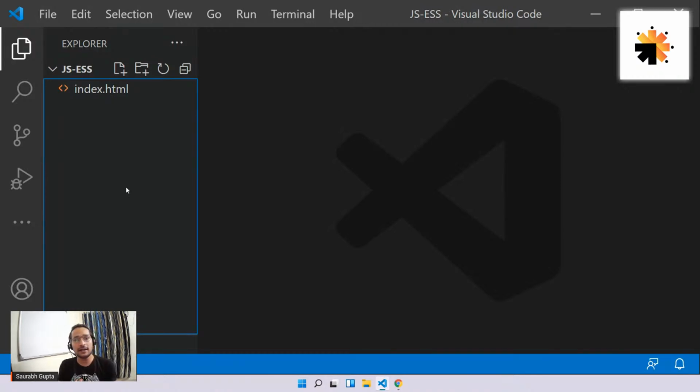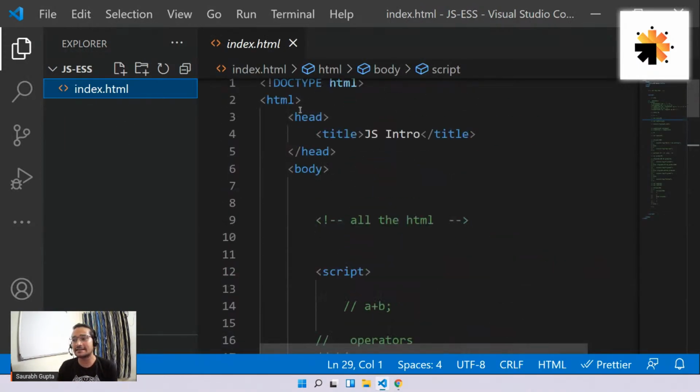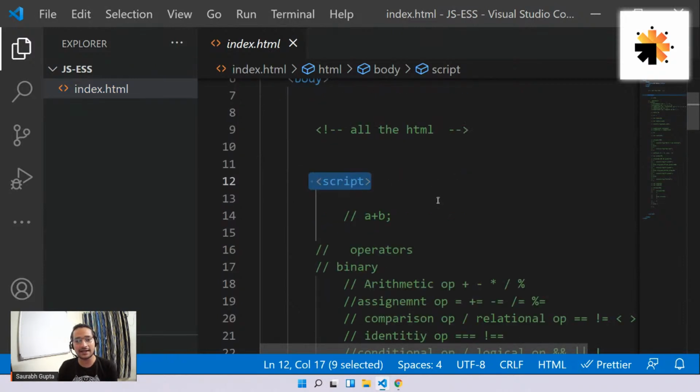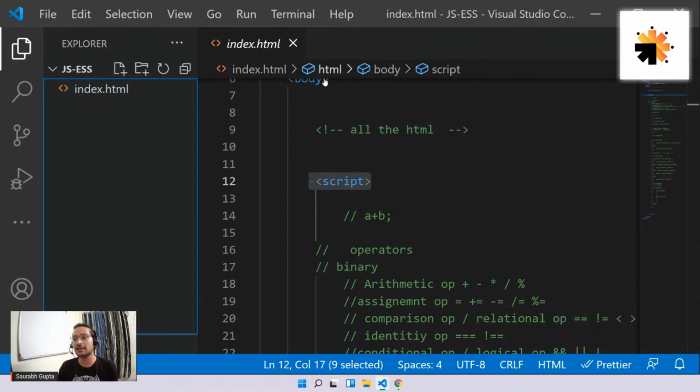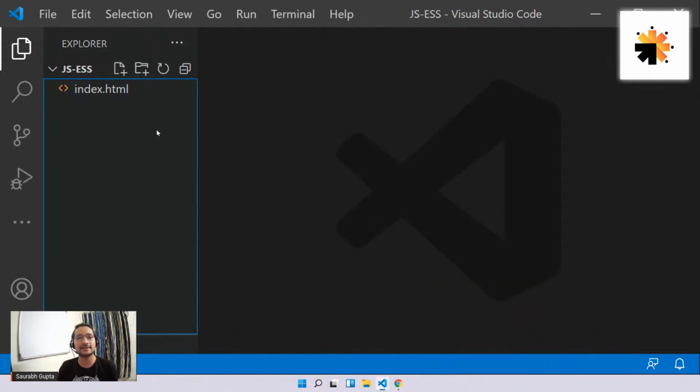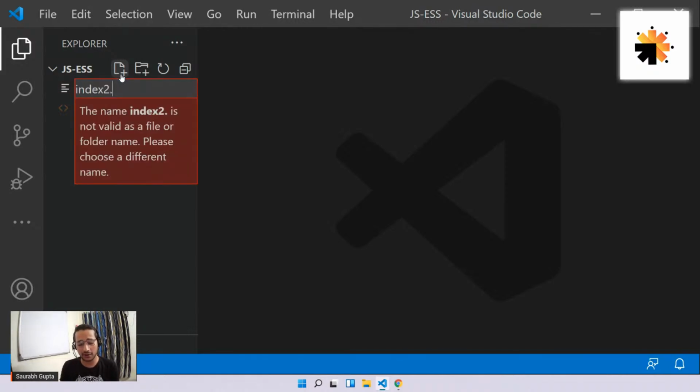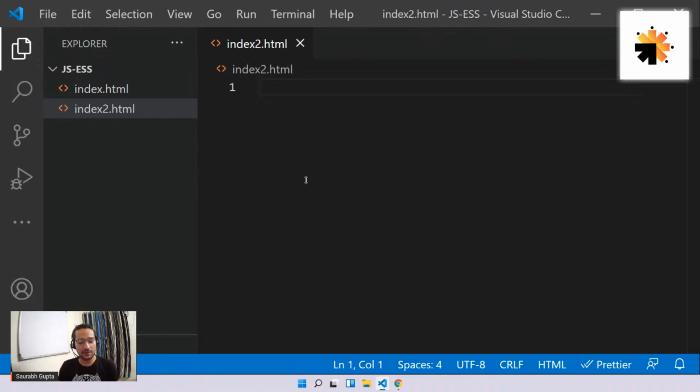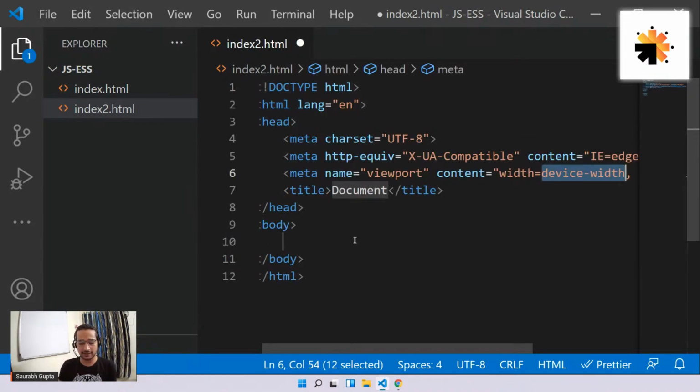Okay. So everyone, let's see how to write JS externally. Okay, guys. So till now, we were writing our JS inside the HTML page by using a script tag. That is what we learned yesterday and the day before yesterday. So now let's see how to write JS externally, but still we will need an HTML file, as this is a client-side JS, a browser-based JS. Okay, so let's create a new file called index2.html. Let's prepare the basic HTML here like this.